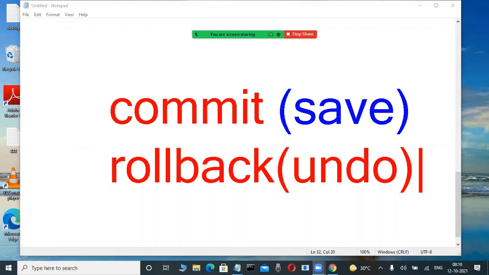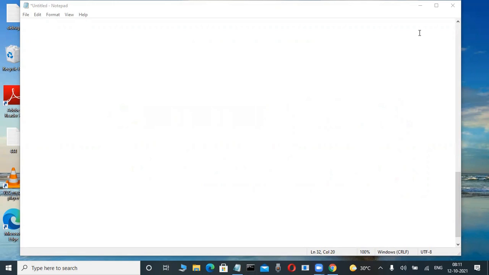Commit means save, roll back means undo the transaction. Concentrate up to the end of the class today, it is very interesting. All the things you will understand today. Now check it out. Don't read it. Just an example through tools, and you will understand what is going on.